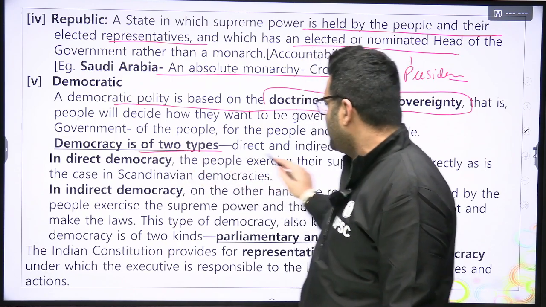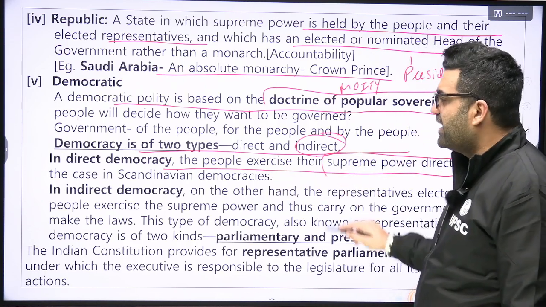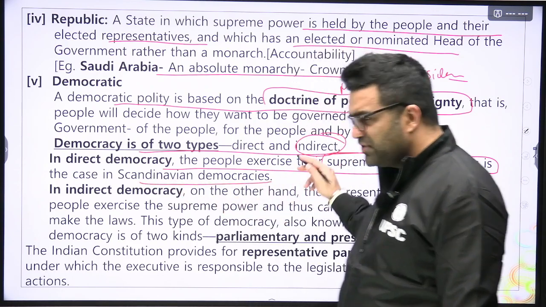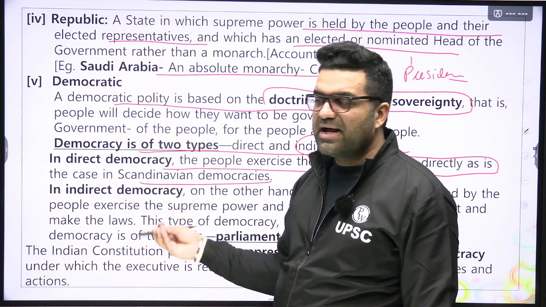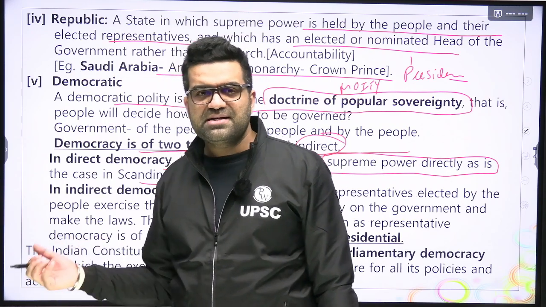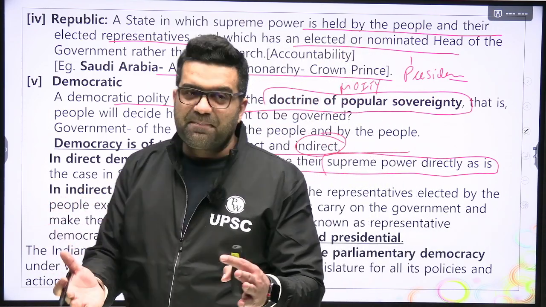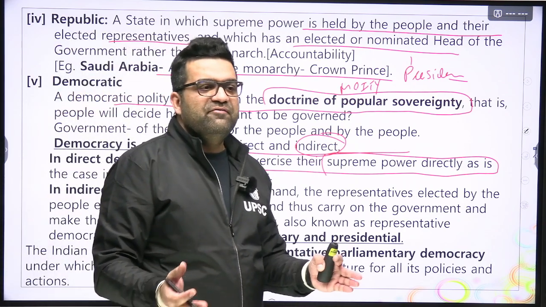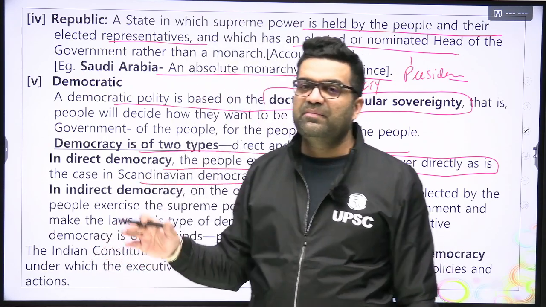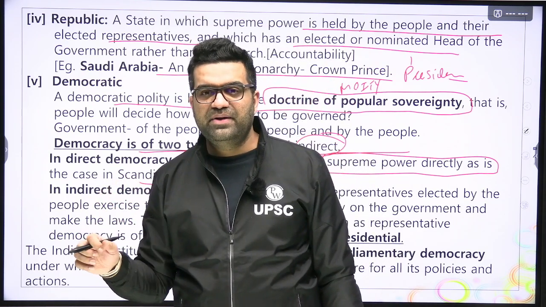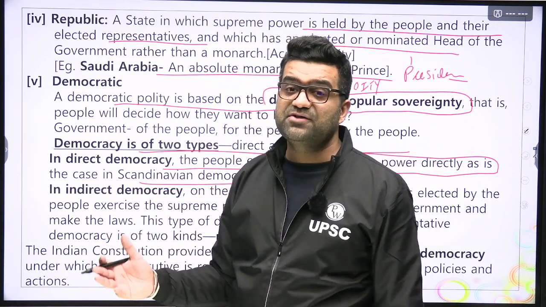Okay, likewise, democracy is of two types, direct and indirect. In direct democracy, people exercise their supreme power directly, as in the case of Norway and other smaller countries of Eastern Europe, Sweden, etc. Those are very small countries, hardly 1 lakh, 2 lakh, 3 lakh, 5 lakh people. India is a country where 5 lakh kids are born even as we are talking right now. At least 10, 15 lakh people would have gotten their 18 years of universal adult franchise today. They might be getting their voter ID card made even as we are talking. So direct democracy is not possible in a country of the size of India.